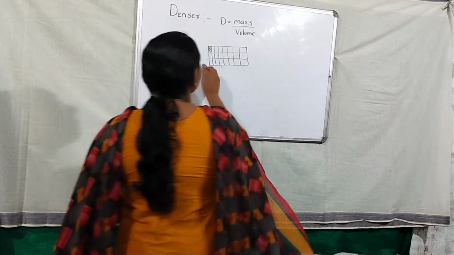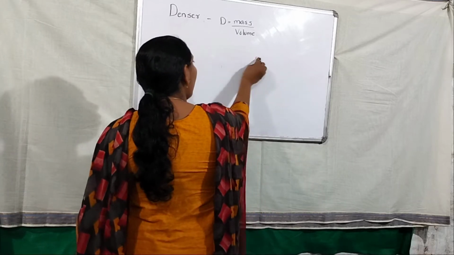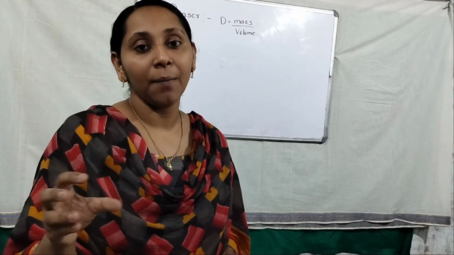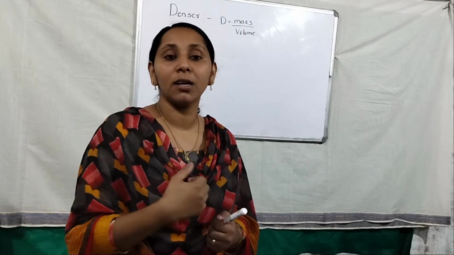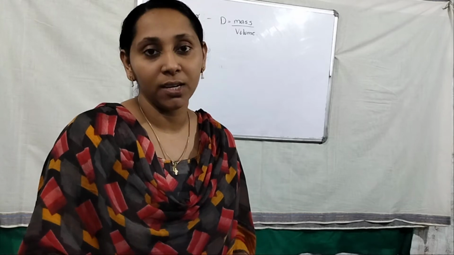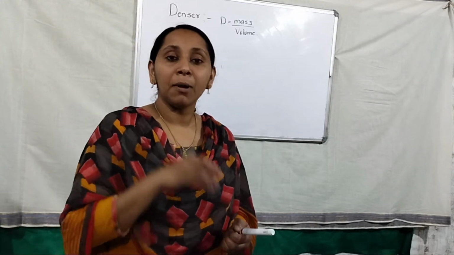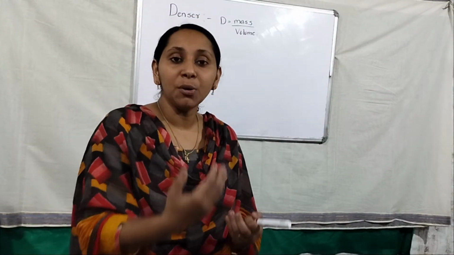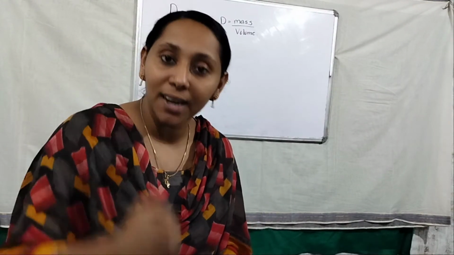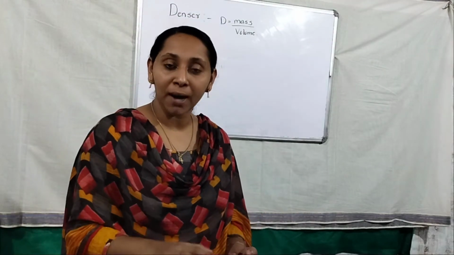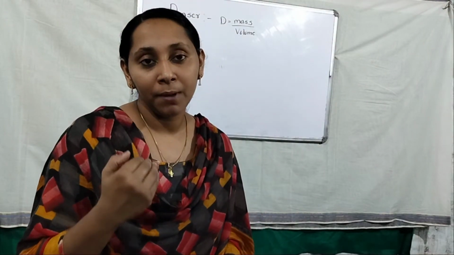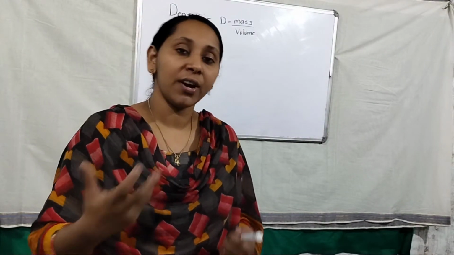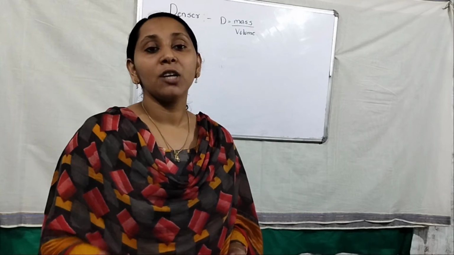So I repeat once more, how to identify density. If the number of particles in a unit area is high, that means that object, that medium, is high denser. If the number of particles present in a unit area is less, that medium is less denser, and that is represented as a rare medium. Okay, so denser and rare.